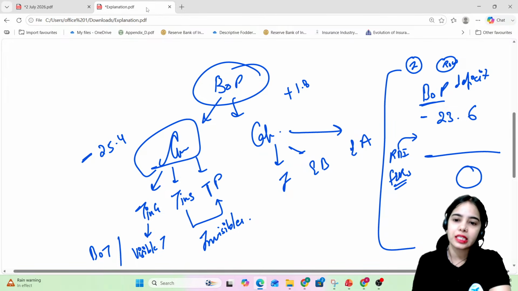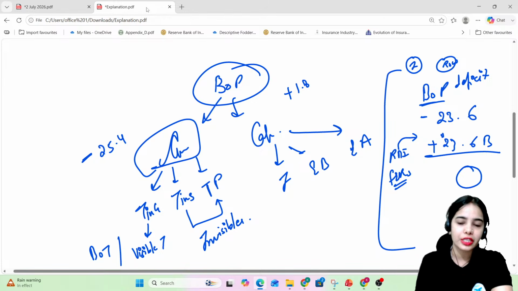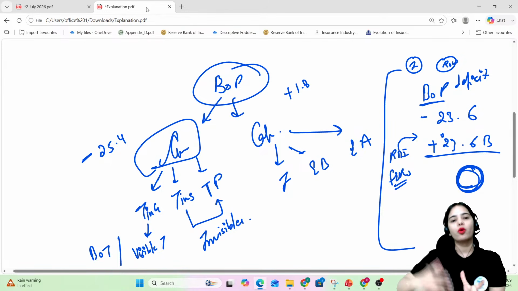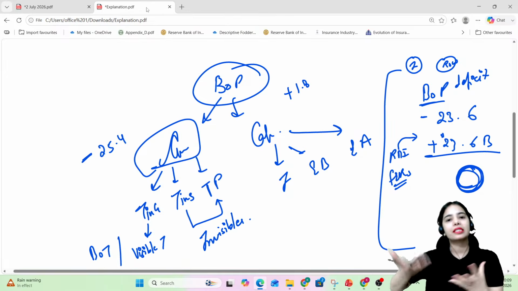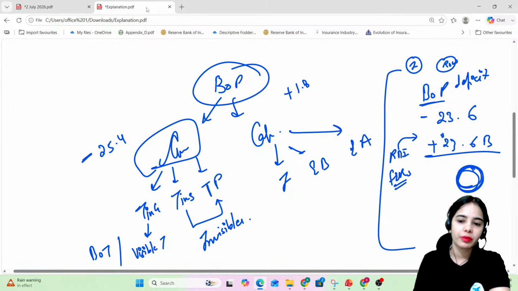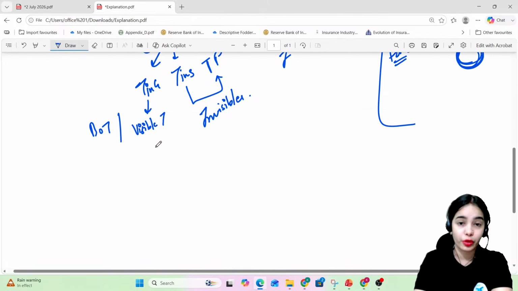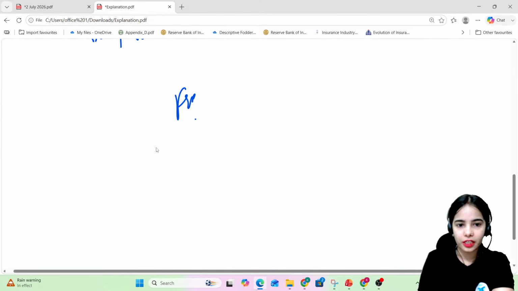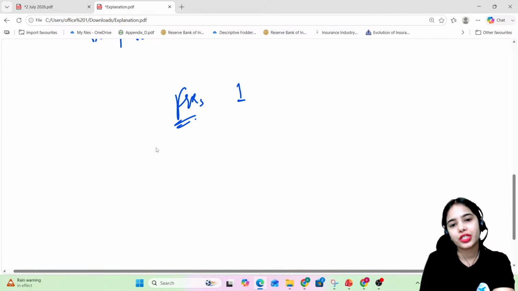So RBI provides $23.6 billion of foreign exchange reserves to make the balance of payment situation zero. So that means we have paid all the payments that we had to do. Okay, so all the money that we had to pay, we have paid it. So the foreign exchange reserves were used, $23.6 billion. That means the foreign exchange reserves reduced by $23.6 billion.